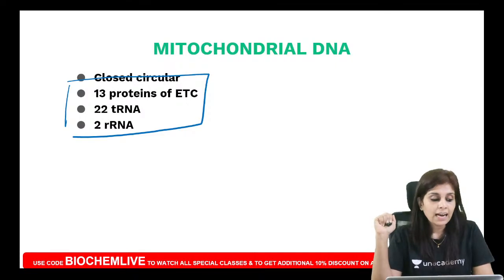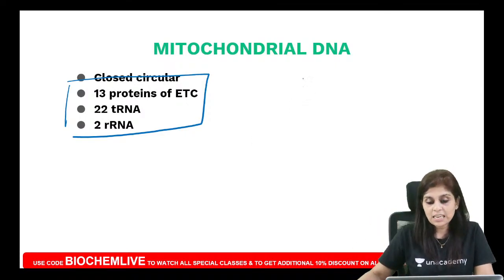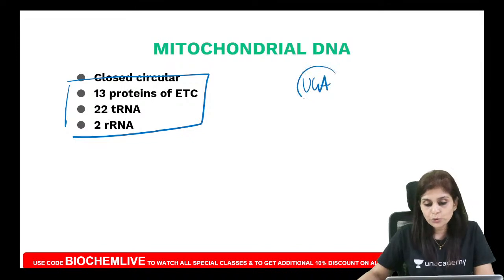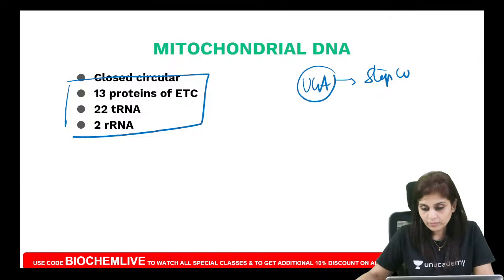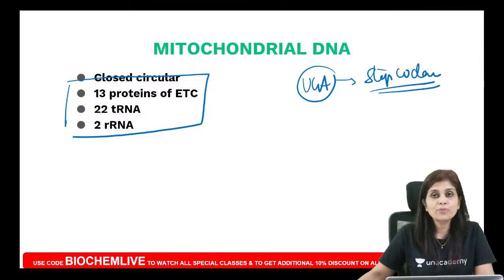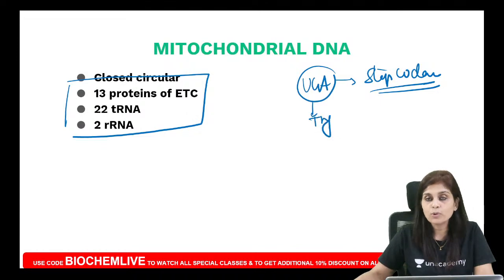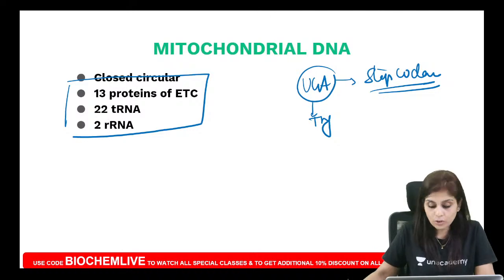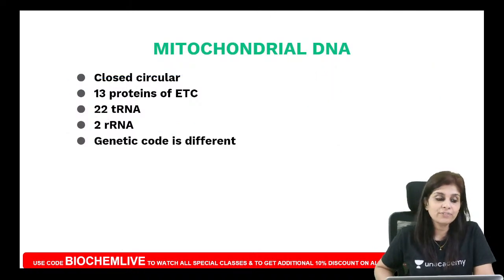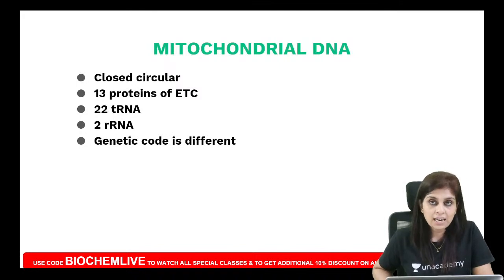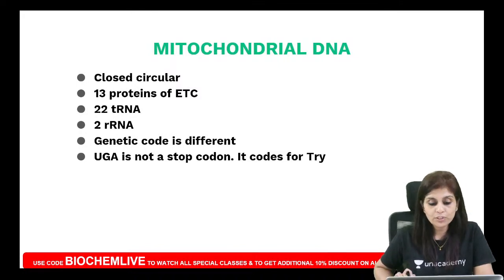And the genetic code here is quite different. What is UGA, all of you? Usually UGA is a stop codon. In mitochondrial DNA, it codes for tryptophan. UGA codes for tryptophan. It's not a stop codon. Usually AGA and AGG code for arginine. So what is the difference in genetic code? I've told you the first difference: UGA is not a stop codon but it codes for tryptophan.